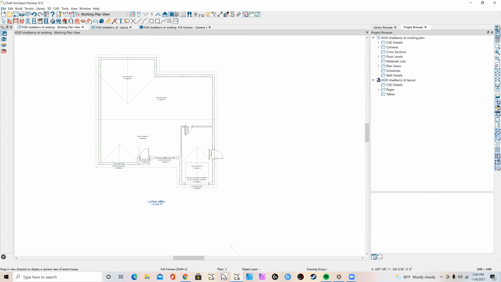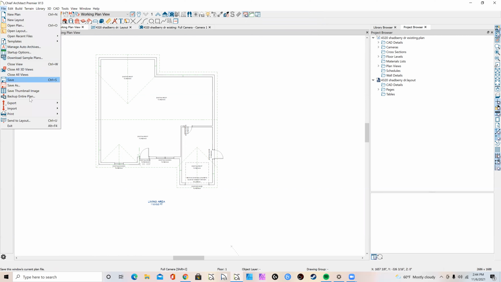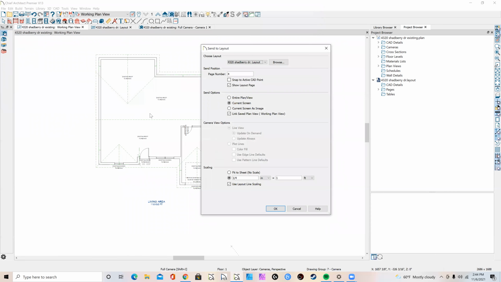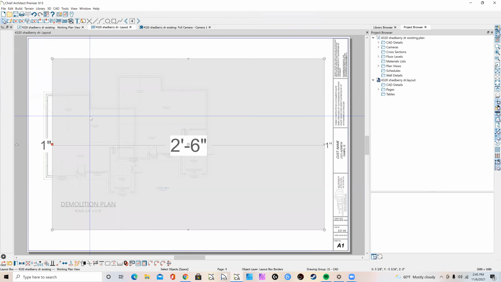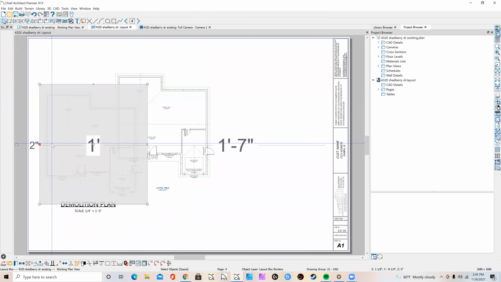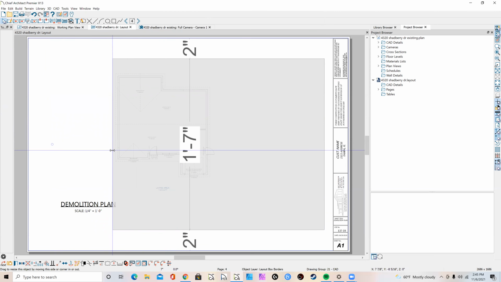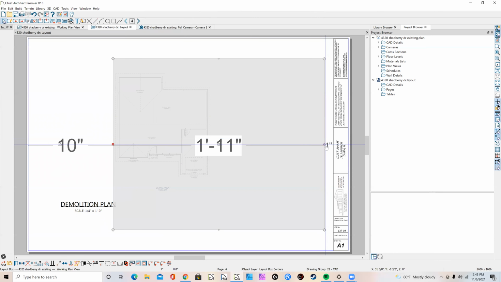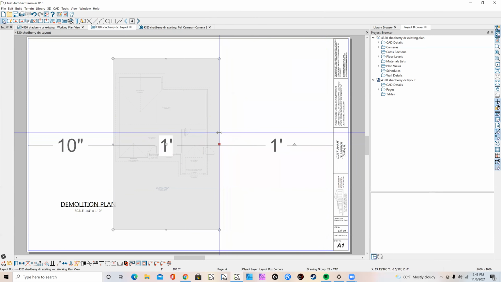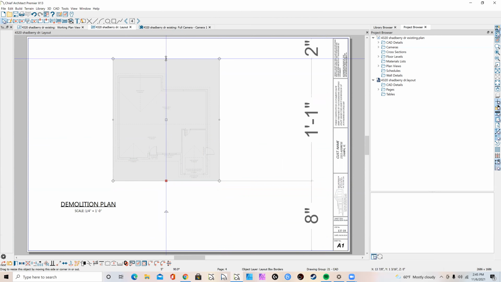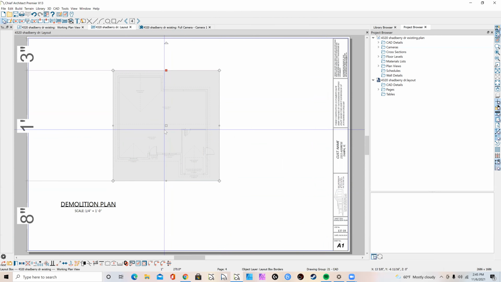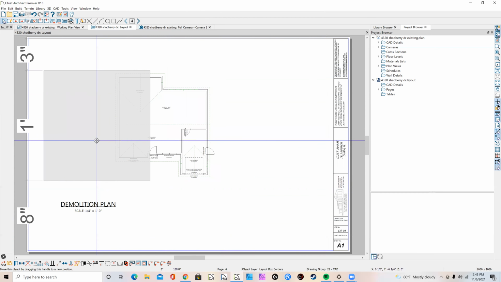So again, we're going to go File, Send to Layout, Current Screen. Okay. Get rid of this other one. That one's not linked properly. No. We'll go with this one. Now they should be linked correctly. When they sit outside of the folders, it breaks the path of the links.